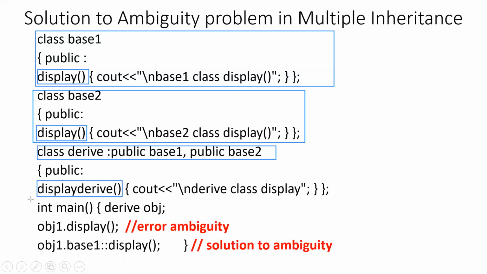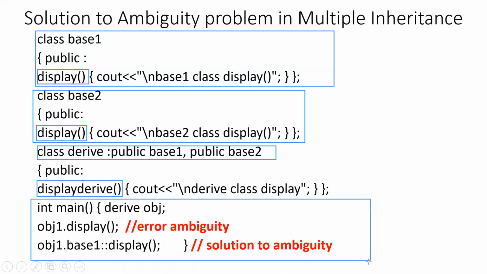So let's now move to the main function. In line number 1, we have created an object of the derived class. And then we call the display function using the object of the derived class. This will produce an error because the display function is not defined in the derived class. And when it looks for the display function in the base class, it finds the display function in both the base classes, and hence it gives an error.